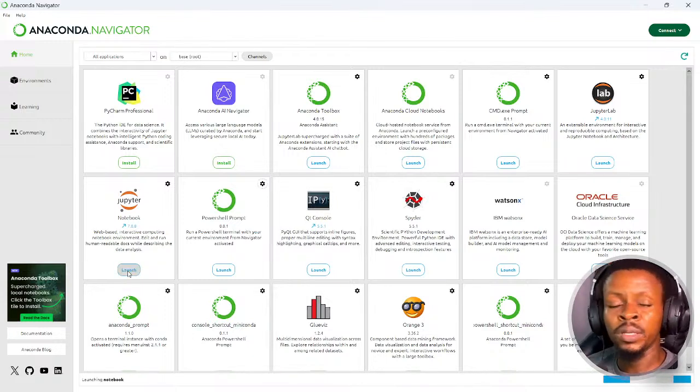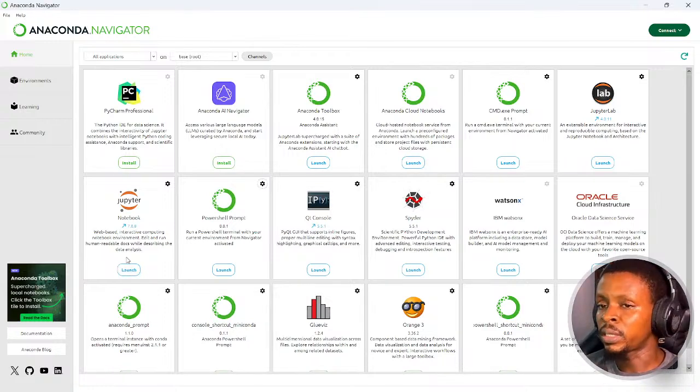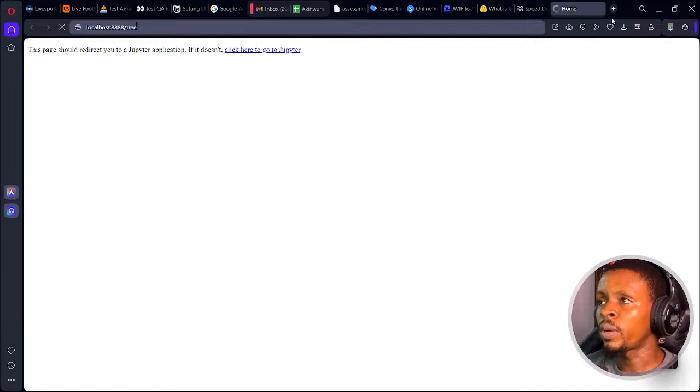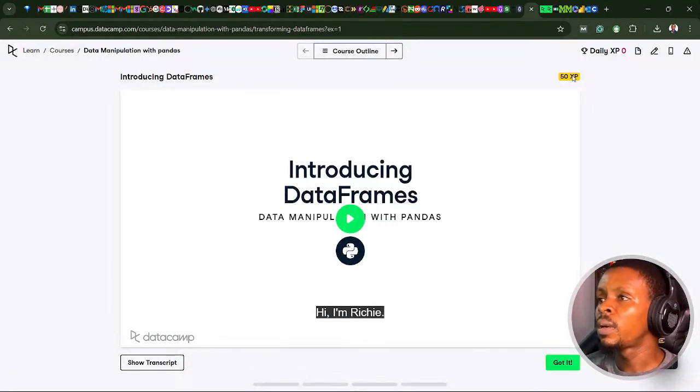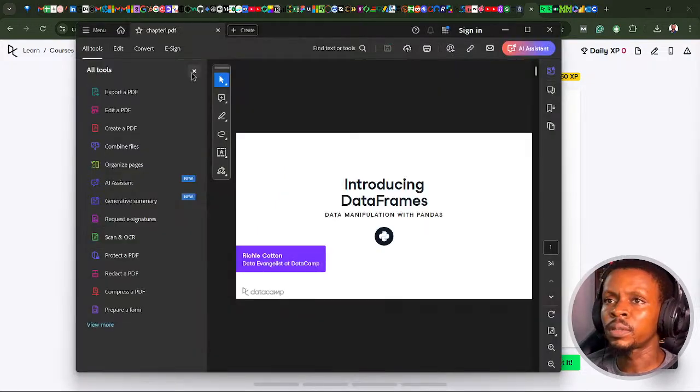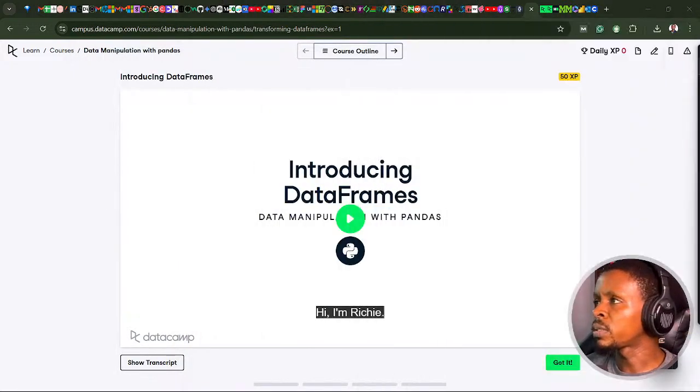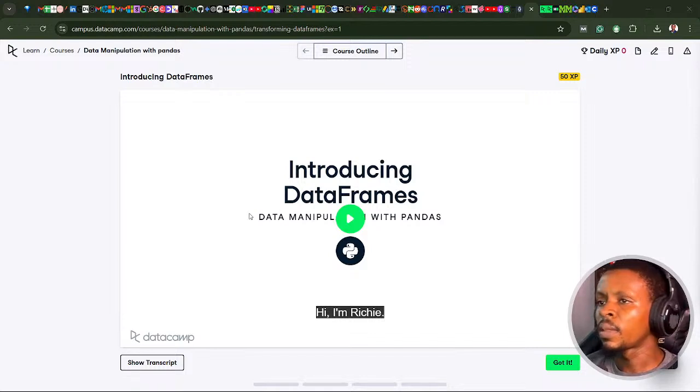Then you have access to a Python environment where you can import all the packages that you use to manipulate your data sets. Oops, we are up. While that is coming up, I'll just go back here. What do I want to do actually? So I need to launch this here. Okay, I'm trying to launch, I'll just take this to my second screen. So the file, the CSV file.